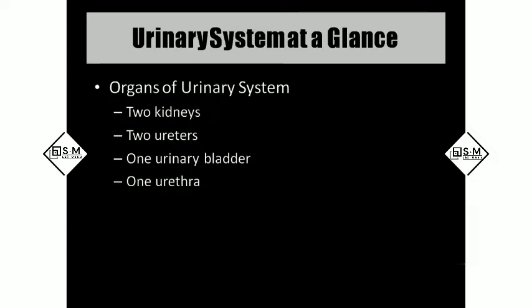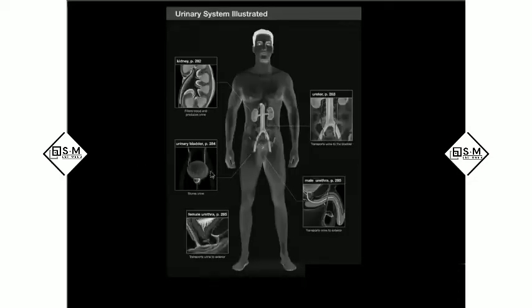Coming to the organs of the urinary system: two kidneys, two ureters, one urinary bladder and one urethra. In this picture, you can see we have a pair of kidneys located retroperitoneally. Usually the right kidney is a bit lower than the left kidney because on the right side we have the liver. The liver pushes the right kidney downwards.